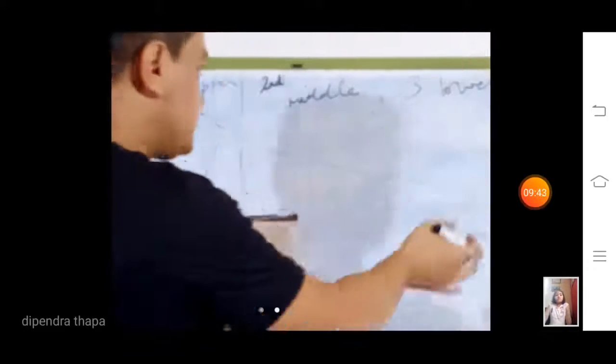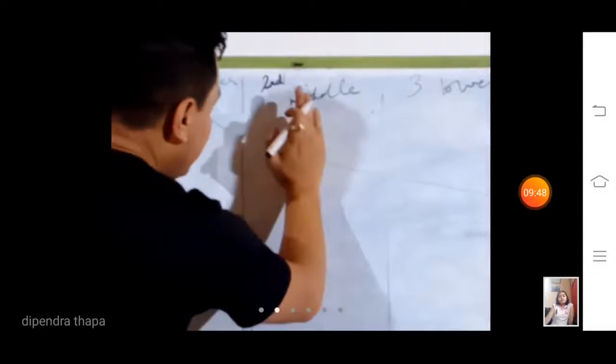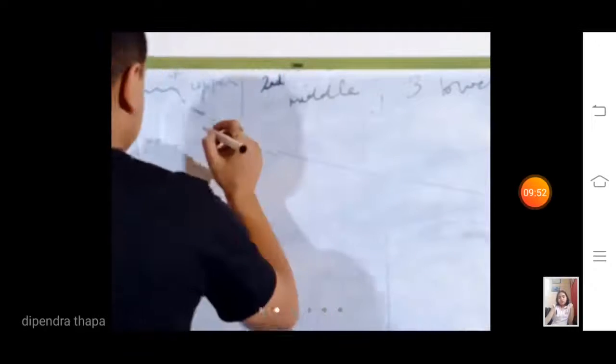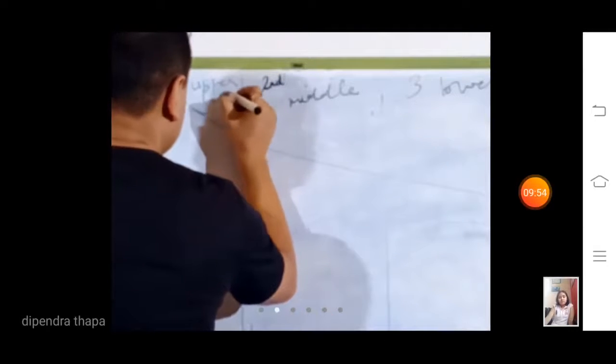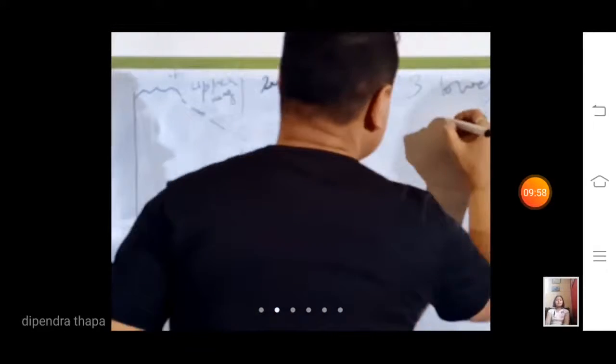Now, before going to the details, I just want to tell you, this is the young river. This is the mature river. And this is the old river. So this is young, Y-O-U-N-G, young. This is mature. And this is old.